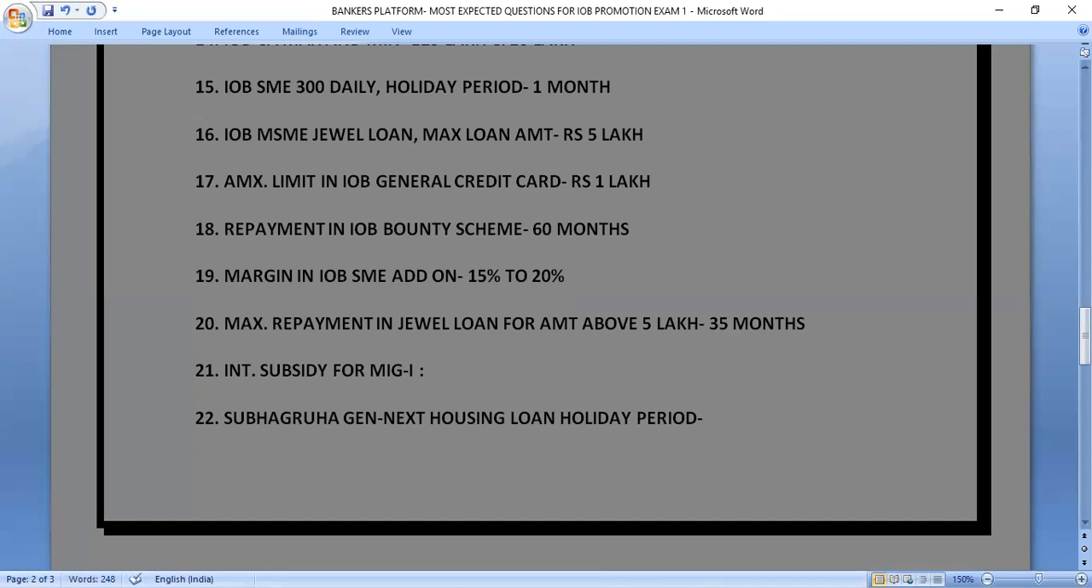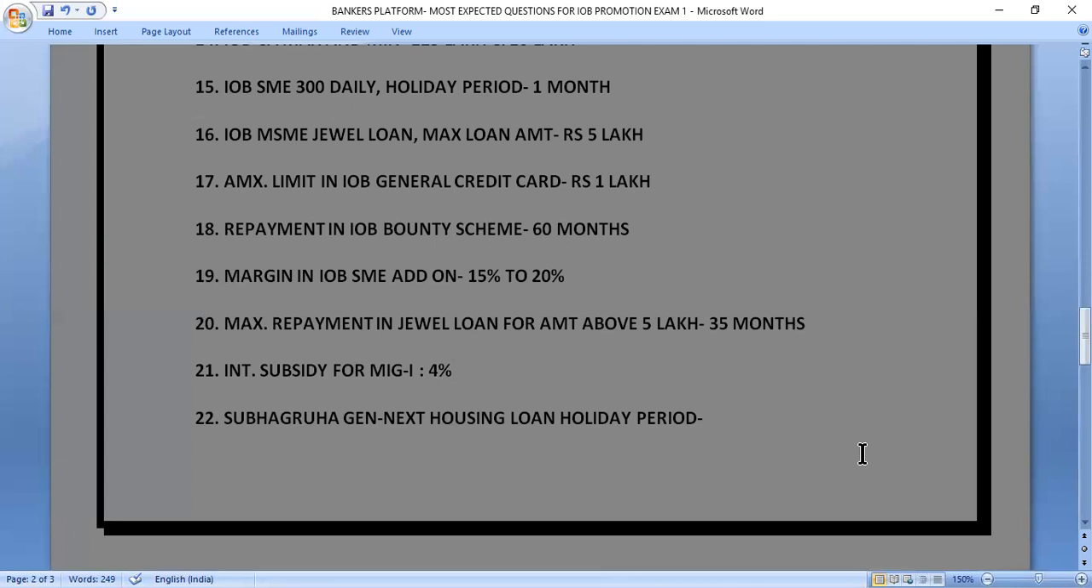So let's move to next question. Next question is, what is the interest subsidy that we give under PMAY for MIG 1? So the correct answer of this question is 4%. 4% interest subsidy is given to MIG 1 under PMAY scheme.